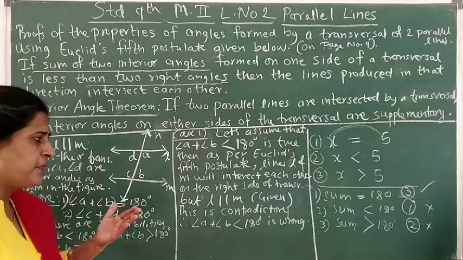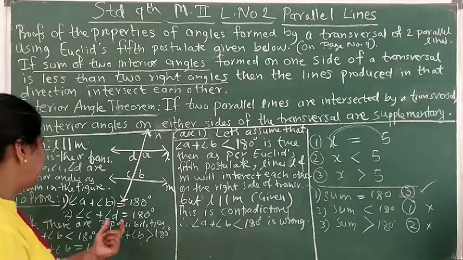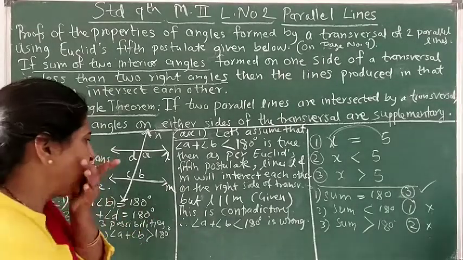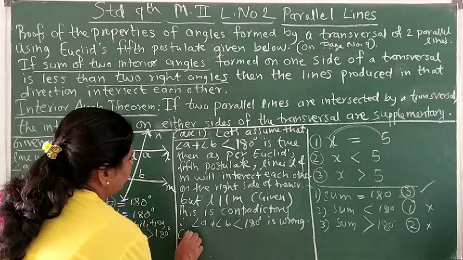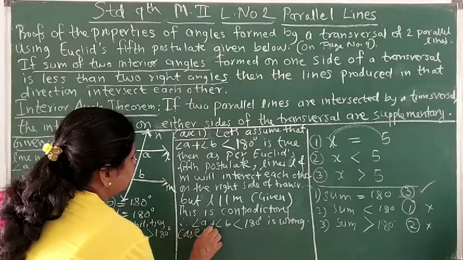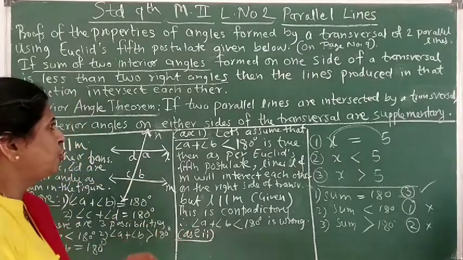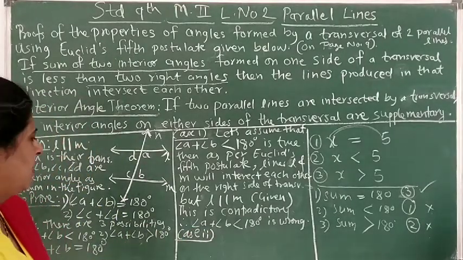Now let's see how we can eliminate the second possibility, that A plus B is bigger than 180. Okay, so let me write. I know this blackboard is a little bit small for this proof. Please cooperate with me. So case 2 is now here.